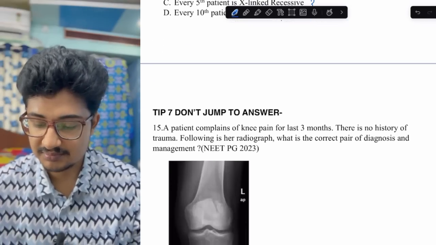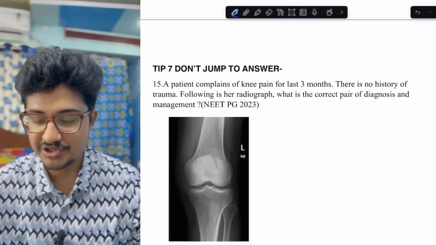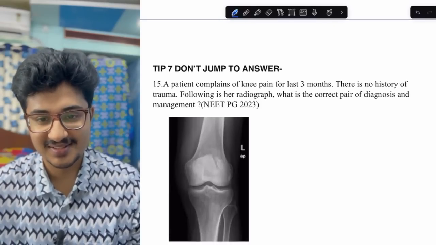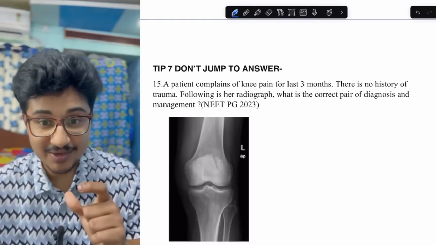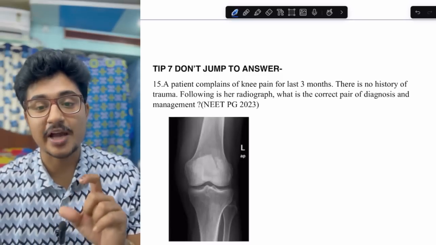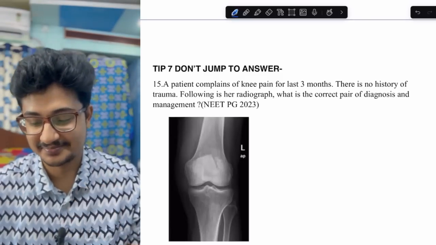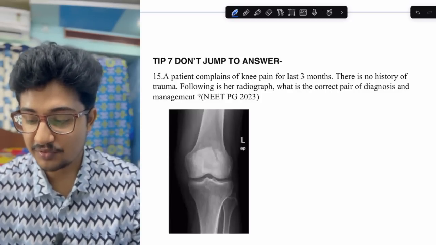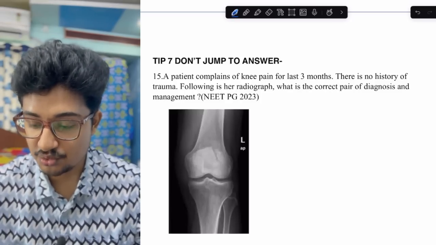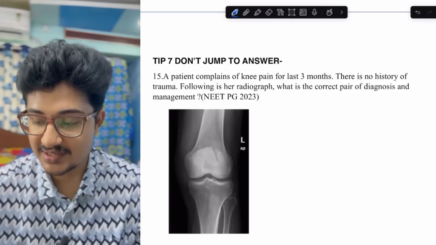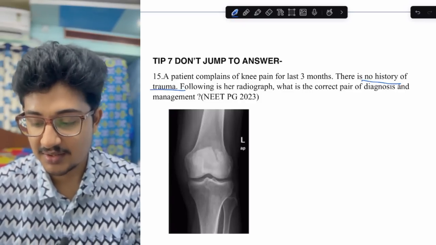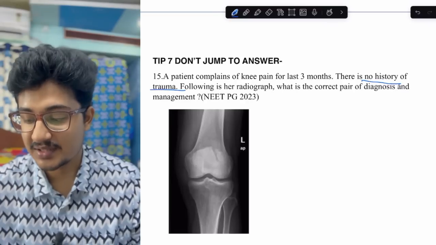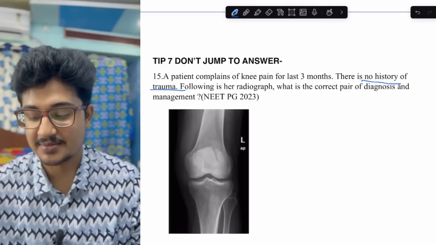And tip number 7, don't jump to the diagnosis. As I explained, if even one word of the question is changed, the diagnosis changes completely. Question number 15: a patient complains of knee pain for the last 3 months. There is no history of trauma. Following her radiograph, what is the correct pair of diagnosis and management?